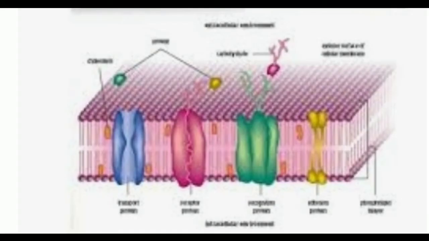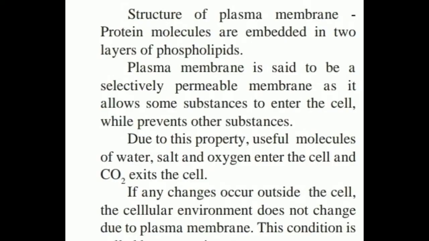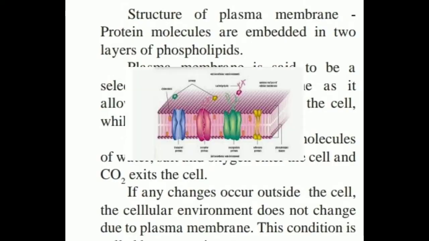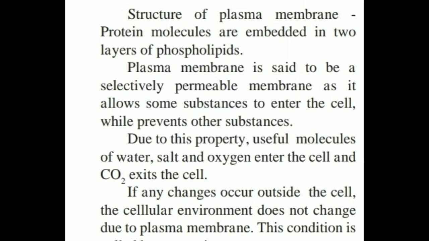So here colorful protein molecules can be seen. As I told you, protein molecules are embedded in two layers of phospholipids. So plasma membrane is a selectively permeable membrane because it allows some substances to enter the cell while it prevents other substances from passing out of the cell.